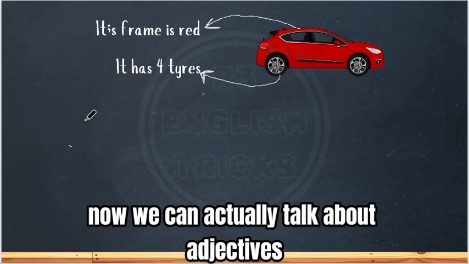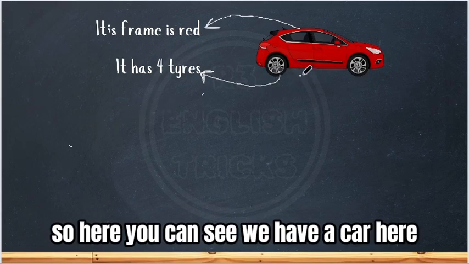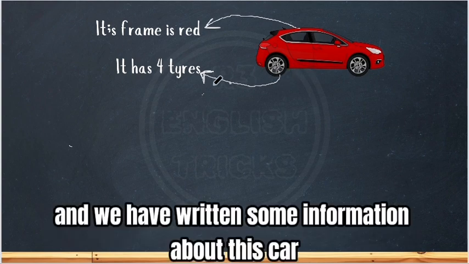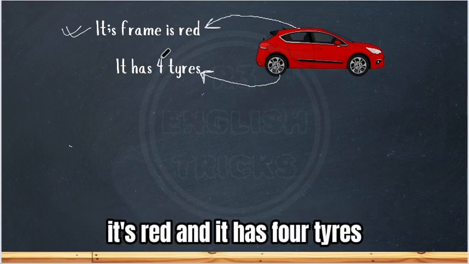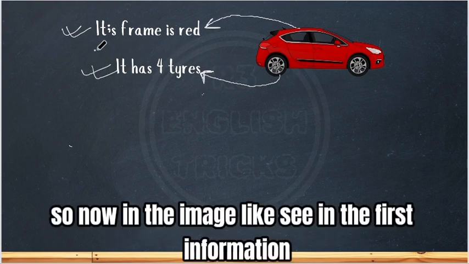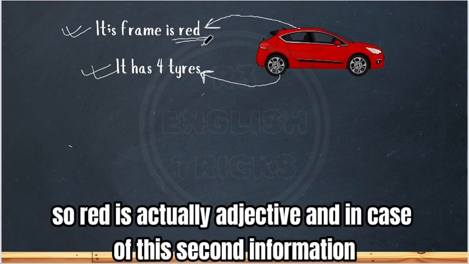We can actually talk about adjectives. So here you can see we have a car, and we have written some information about this car. The first information is that its frame color is red, and it has 4 tires. So in the first information, we have put red. So red is actually an adjective.